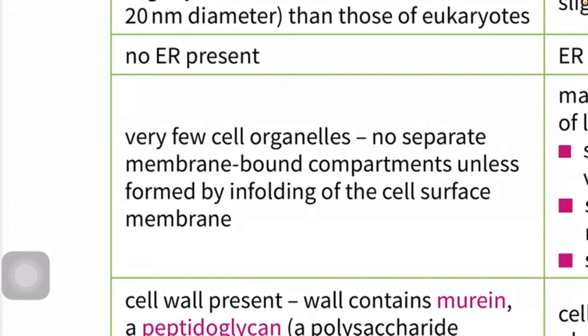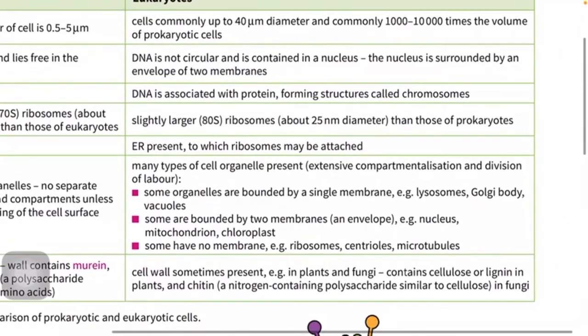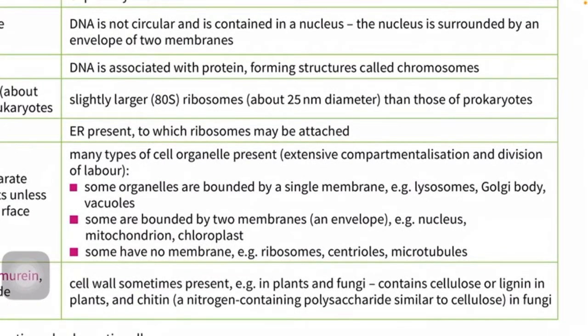Division of labor means dividing the work among different compartments, like chloroplasts. Chloroplasts mainly function as the photosynthetic area. Photosynthesis occurs there. Mitochondria, aerobic respiration. The nucleus contains the genetic material. They have division of labor and compartmentalization, but there is no compartmentalization in a prokaryotic cell. But in a eukaryotic cell, many types of cell organelles are present.